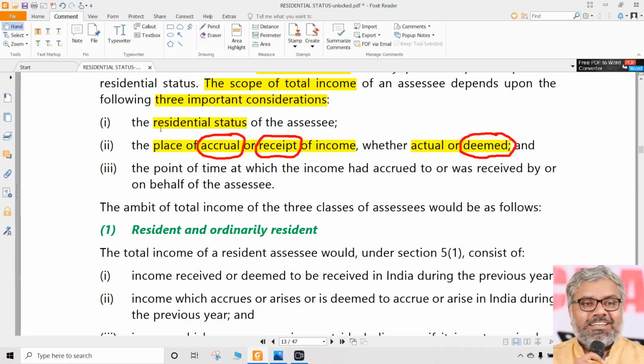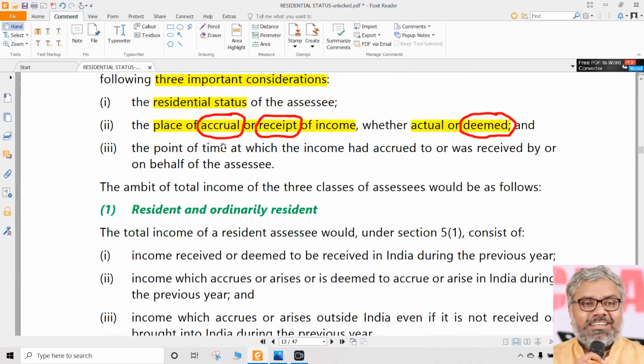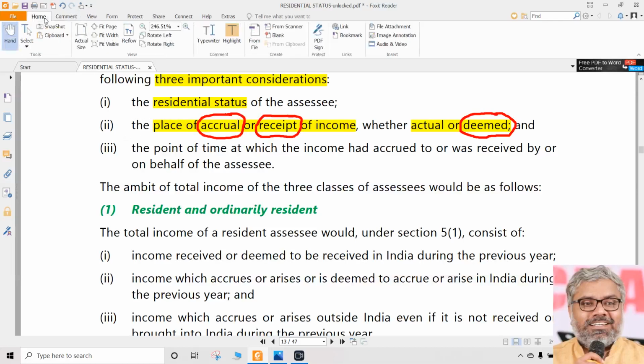First factor is residential status. Second factor is place of actual or deemed, accrual or receipt. That is the second factor, which also is an important consideration. And the third factor is the point of time at which the income has been accrued or received by the SSE.